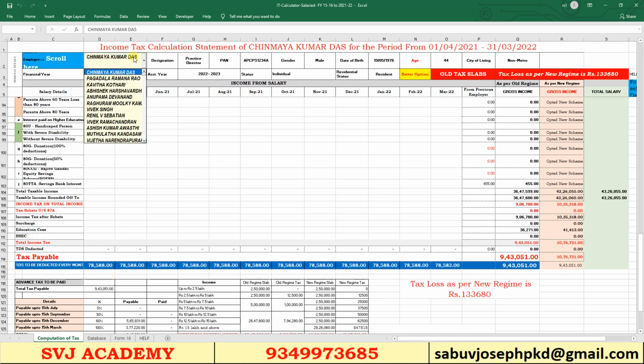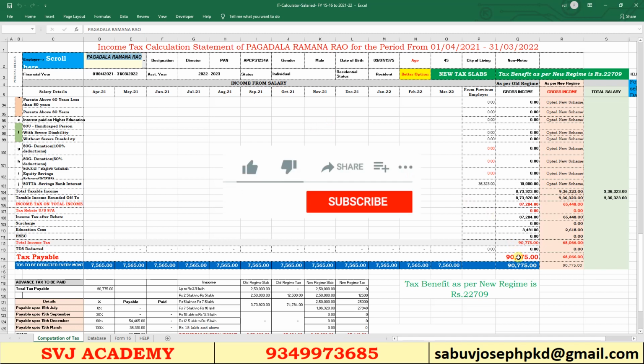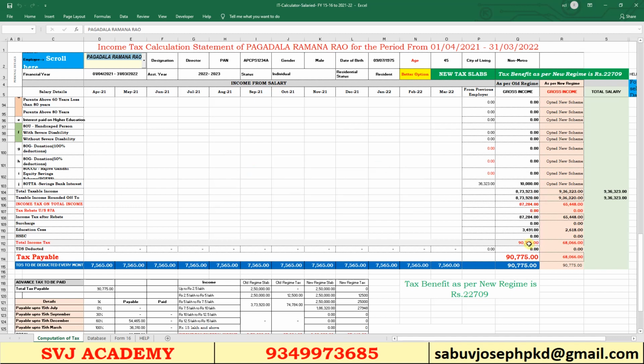Here the names of the employees are given. You just scroll it. Each employee's data will be automatically loaded with their calculation. Here this employee has 8,73,923 as the taxable amount, and the income tax thereon will be 90,775. So the TDS should be 7,565 every month.